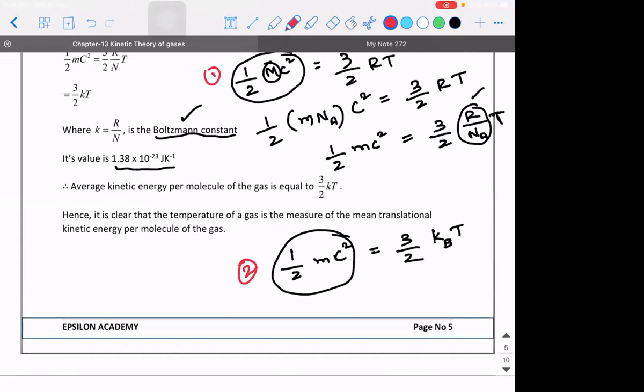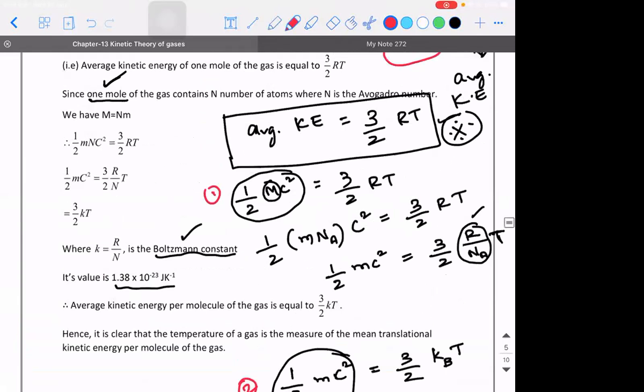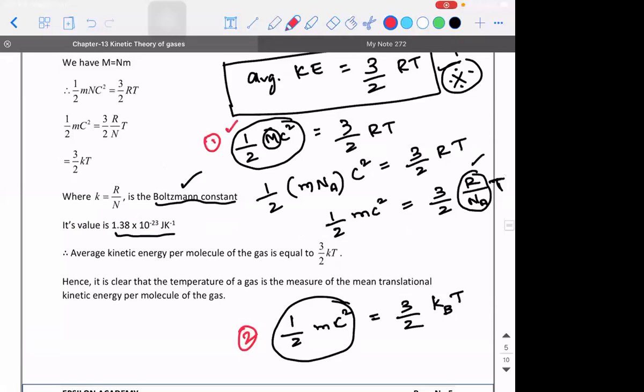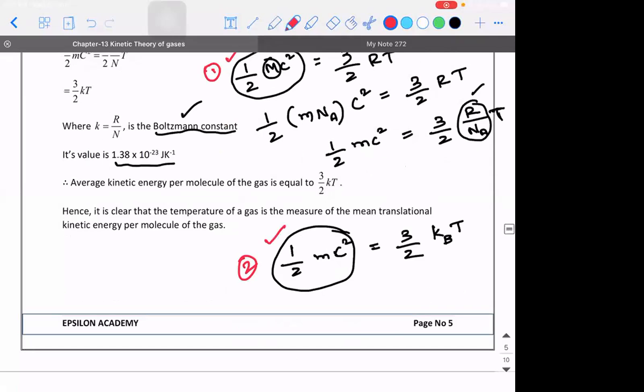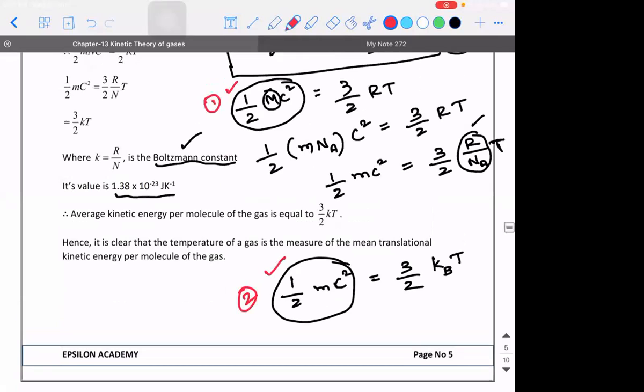You're able to see half mc square in two places, right? I mark them as 1 and 2. In the first, half mc square on the right hand side is 3 by 2 times RT, whereas in the second, for half mc square, it is 3 by 2 into Kb into T. What is the difference?